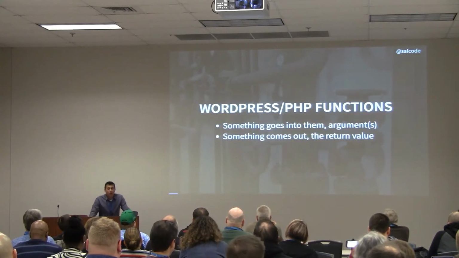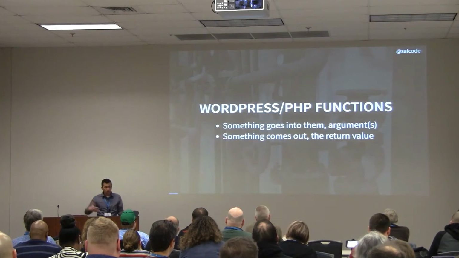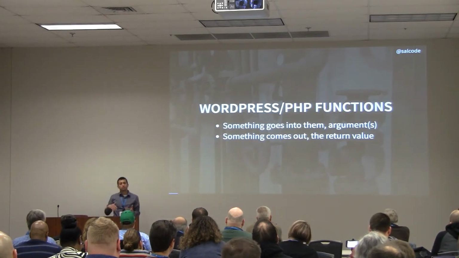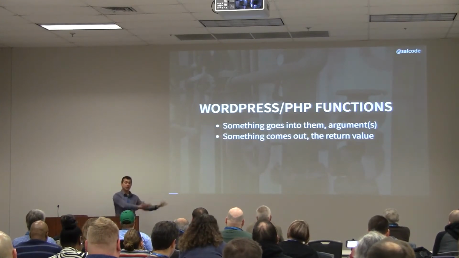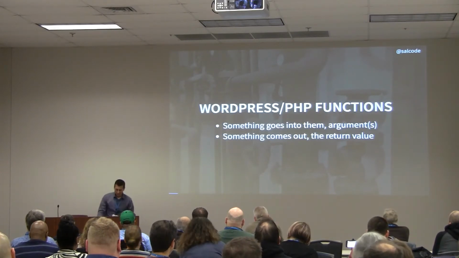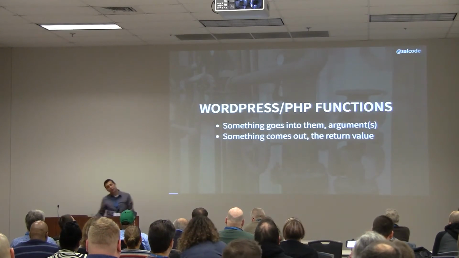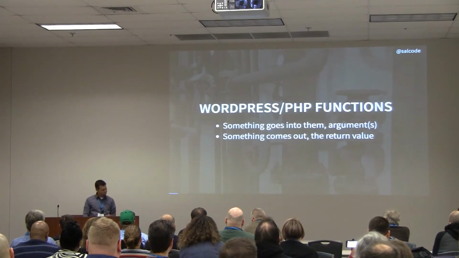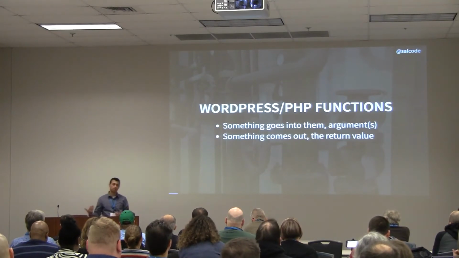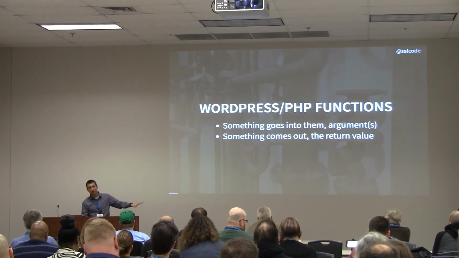WordPress and PHP have functions. So with a function, something goes into it. In the case of Phil, he got this message that came in, right? "Sure, I'd love to dance with Sal." Those are the arguments, we call them, values coming in. And then a function returns something. In the case of Phil, he returned to me, "No, she won't dance with you." We call that the return value. So we've got a function, we've got arguments coming in, return value coming out.